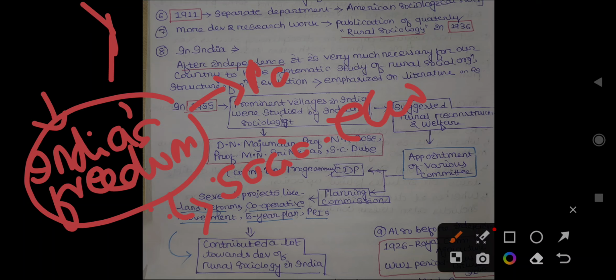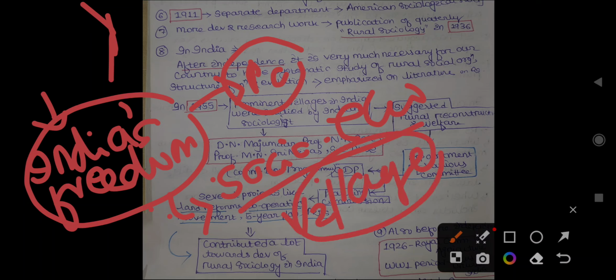So it became very essential to understand the socio-economic condition of the people, and at that time the village played an important role, because India itself is a land of villages.